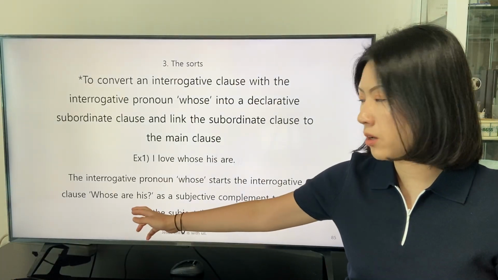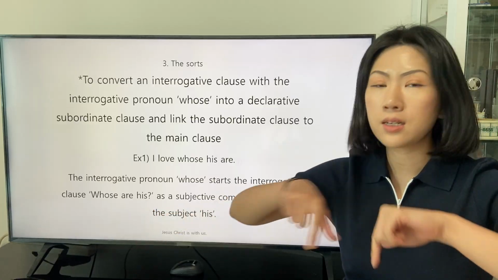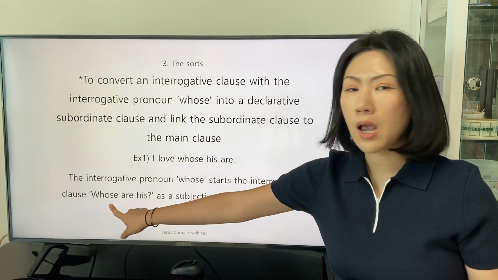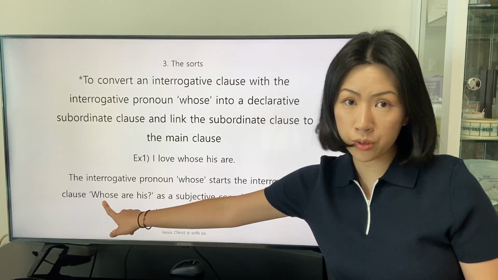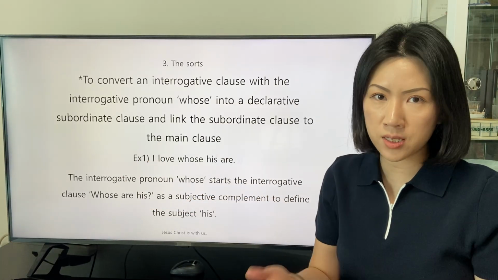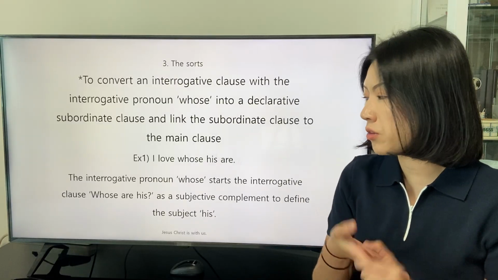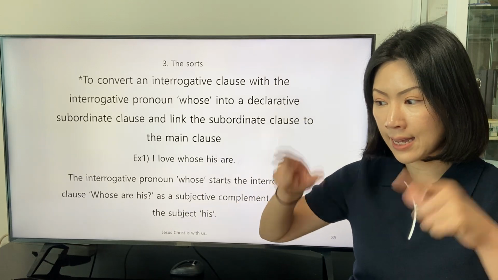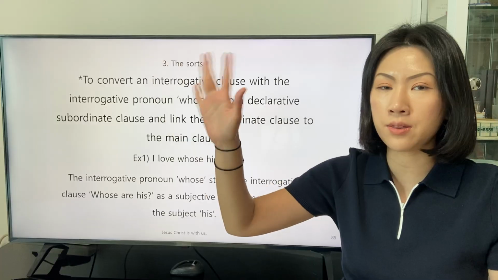The pronoun whose delivers the inquisitive intent of the speaker who intends to know about the subject as a belonging of a male who does not participate in the conversation.